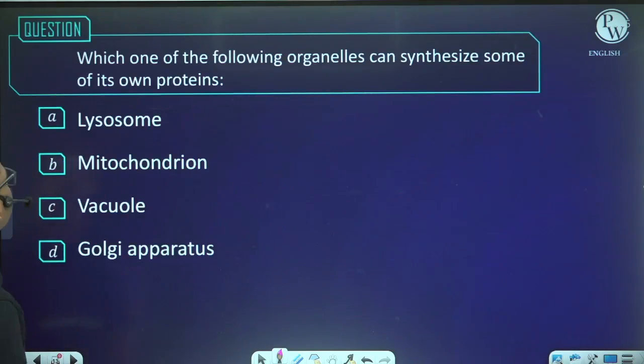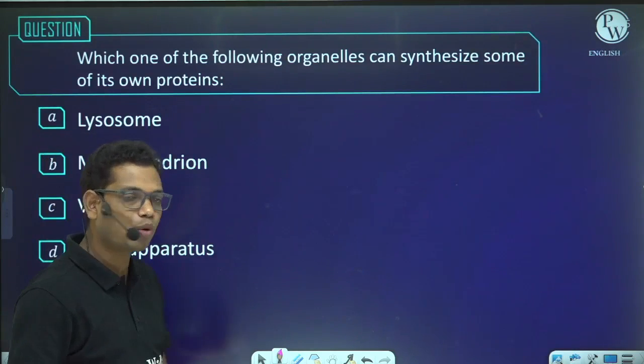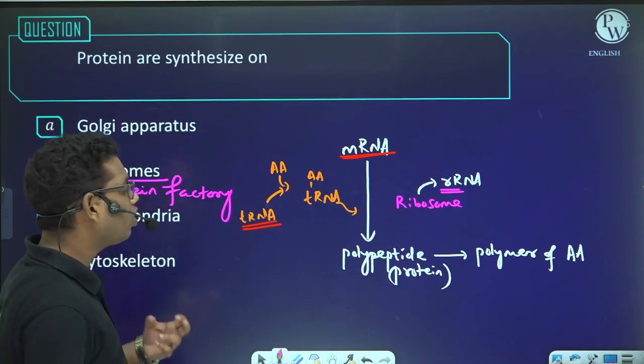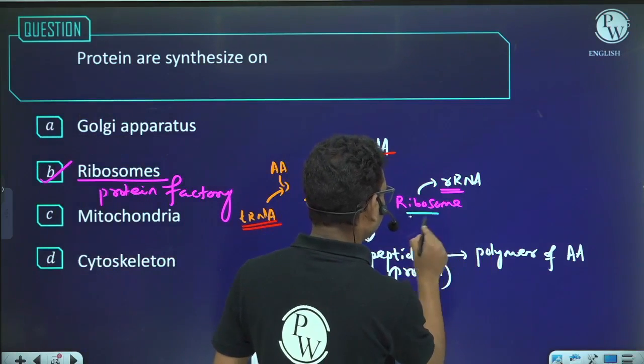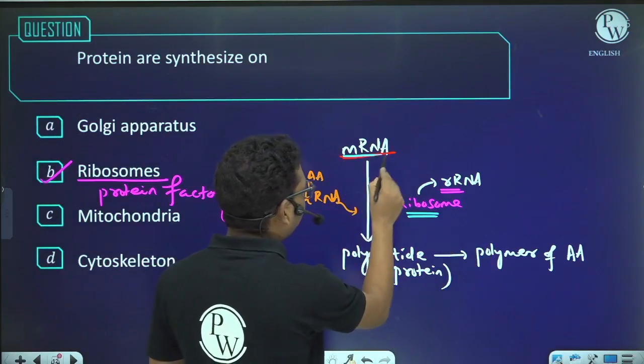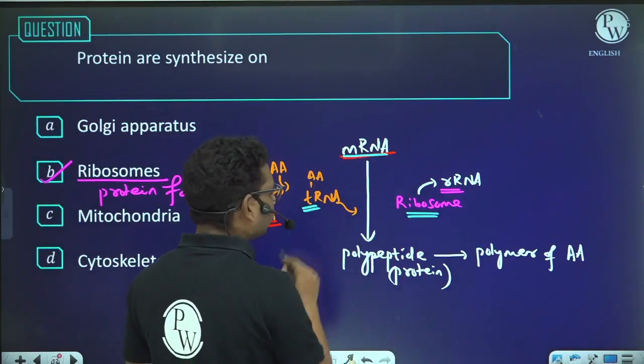Next question. Which one of the following organelles can synthesize some of its own protein? See, to synthesize protein, what do we require? We require ribosome. We also require mRNA, and tRNA.